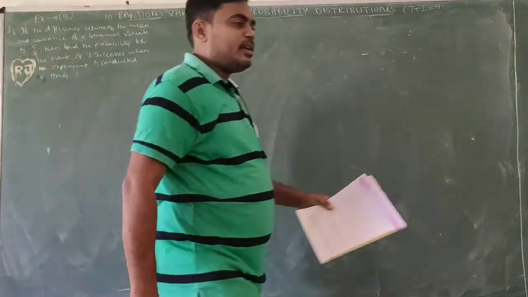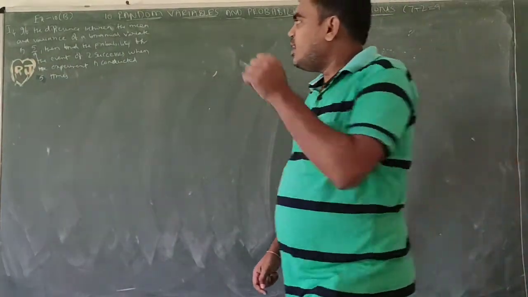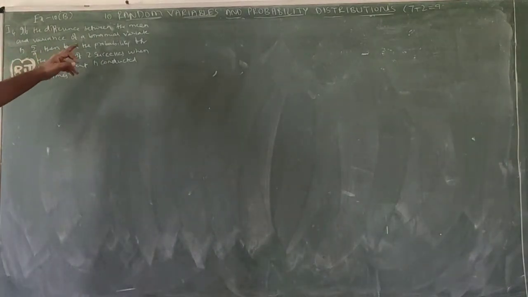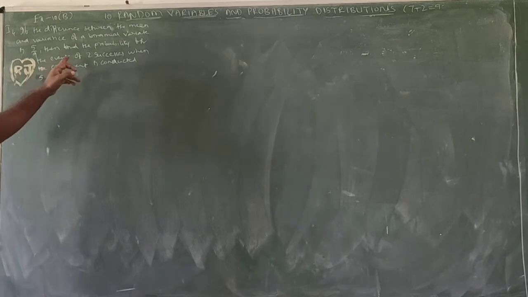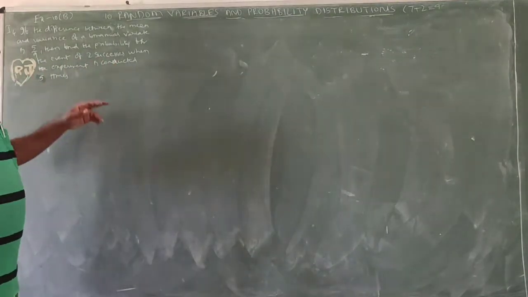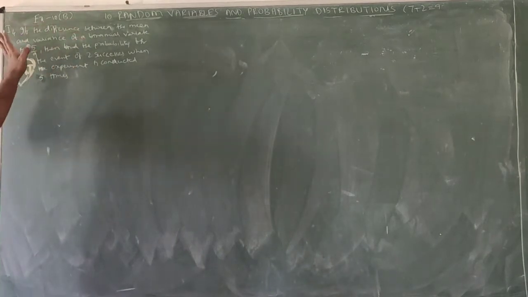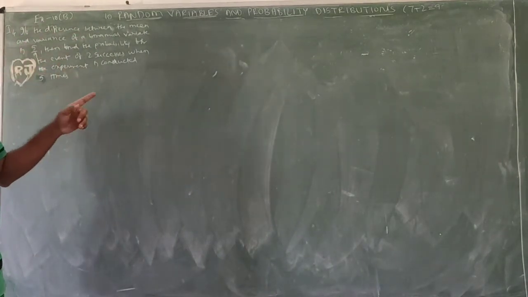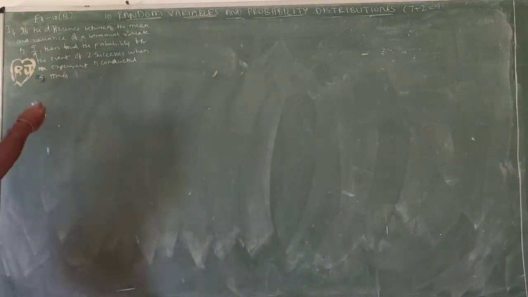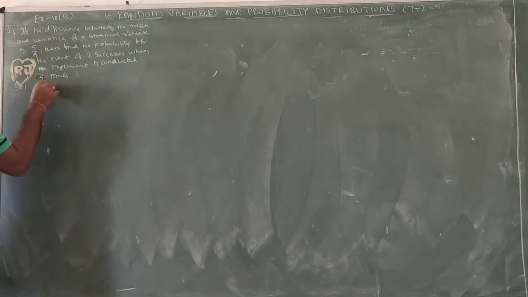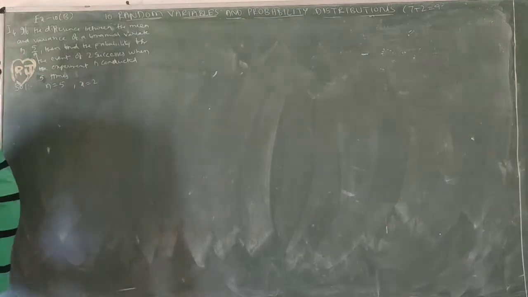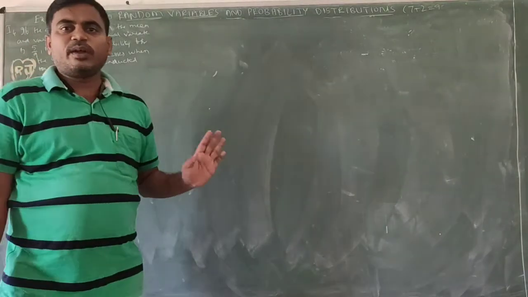When the experiment is conducted 5 times. If the difference between mean and variance is given as 5 by 9, we need to find the probability of the event of 2 successes in 5 trials. So we need to find P and Q. Solution: n equals 5, since it is conducted 5 times. X equals 2 successes. N value and x value are given. We need to find P and Q.